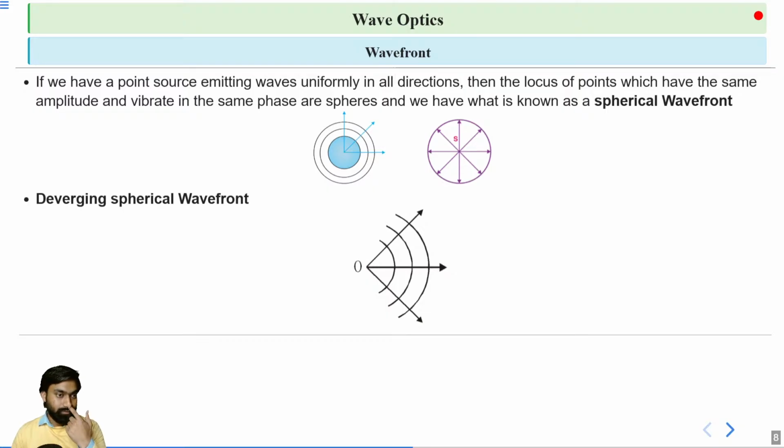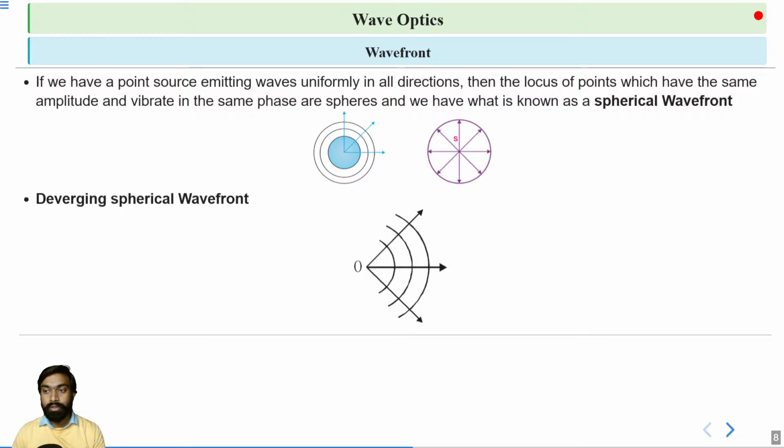Now we can divide spherical wavefront into two types. First, we have a diverging wavefront. It diverges from the point of impact.